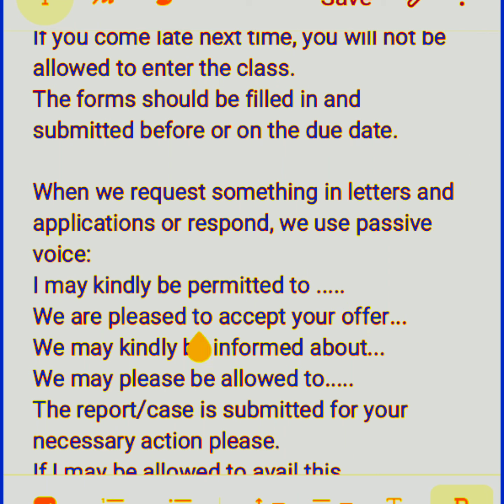See here, such sort of sentences: I may kindly be permitted to do something. We are pleased to accept your offer. This is also found there. We may kindly be informed about. Okay, in a letter, suppose we find this sort of thing. We may please be allowed to. This is passive voice, and we can add something after to.